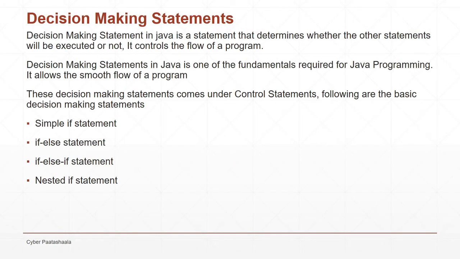Decision making statements. A decision making statement in Java is a statement that determines whether the other statements will be executed or not, and it controls the flow of a program. Decision making statements in Java are one of the fundamentals required for Java programming, and they allow the smooth flow of the program. These decision making statements come under control statements, and the following are the basic decision making statements: a simple if statement, if else statement, if else if statement, and nested if statement.